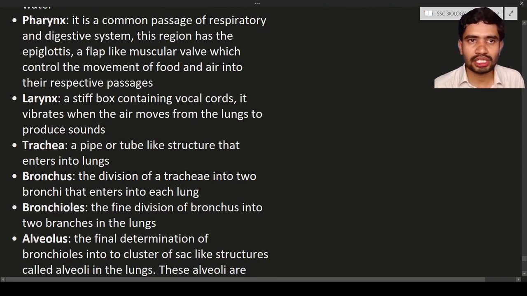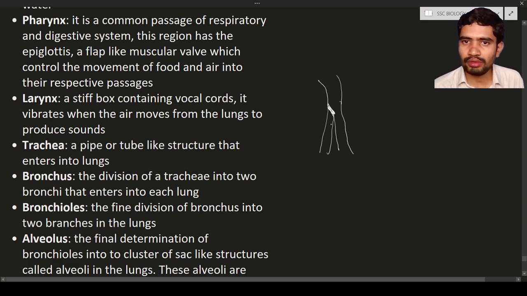Here the important structure is known as the epiglottis. If you see, this is the pharynx, and the pharynx is going to divide into two separate tubes. The larynx is present over here. For example, if a person is eating food material, after the esophagus, the epiglottis is going to close.